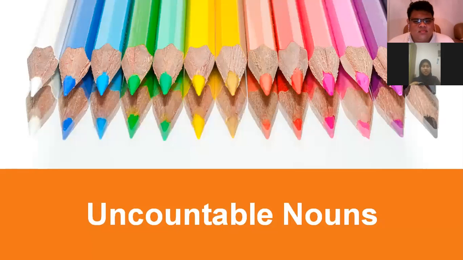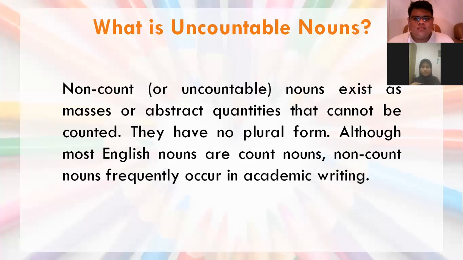Next is uncountable nouns. What is uncountable nouns? Non-count or uncountable nouns exist as masses or abstract quantities that cannot be counted. They have no plural form. Although most English nouns are count nouns, non-count nouns frequently occur in academic writing.